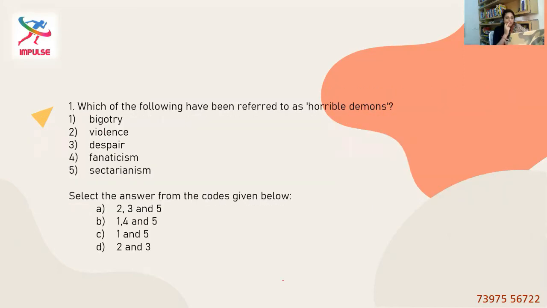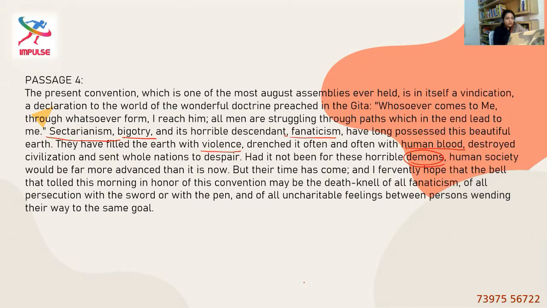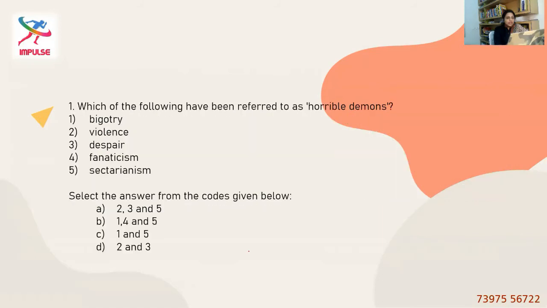So let's see what are the options given. Okay, they are not telling violence as a demon because they filled the earth with violence. These 3 have filled the world with violence. So, had it not been for these horrible demons, human society would be more advanced. So demons is not referring to violence. Let's see: bigotry, violence, despair, fanaticism, and sectarianism. So it should be option 1, 4, and 5, right? Bigotry, fanaticism, sectarianism.